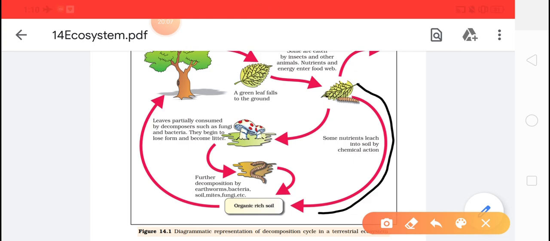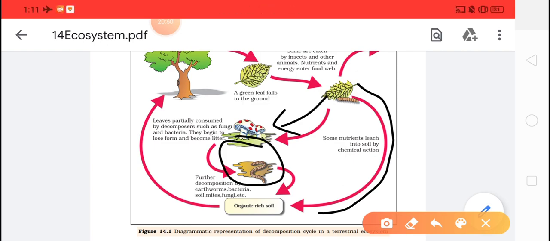The second one they are talking about is that leaves partially consumed by the decomposers such as fungi and bacteria begin to lose form and become litter. So these are fed on by fungi, so they will act as food, because what are fungi exactly? They are saprophytes. So these dead leaves will be their food. On them they will grow and they will be broken down into smaller pieces. Understood? So after they have been broken down into smaller pieces, what will happen?